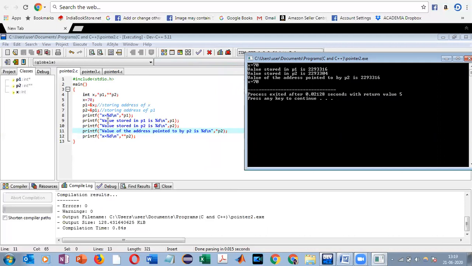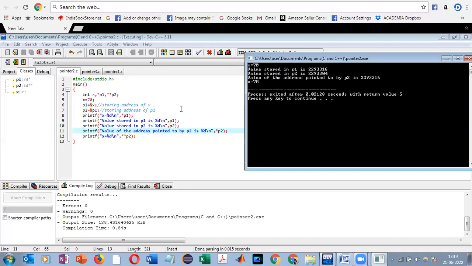Now the value stored in P1 is given as this. Means what does P1 have as its value? It has the memory address where X is stored. Next, what we see, what is the value stored in P2? We see that the value stored in P2 is the address of P1, nothing else, because you have used P2 is equal to ampersand P1.